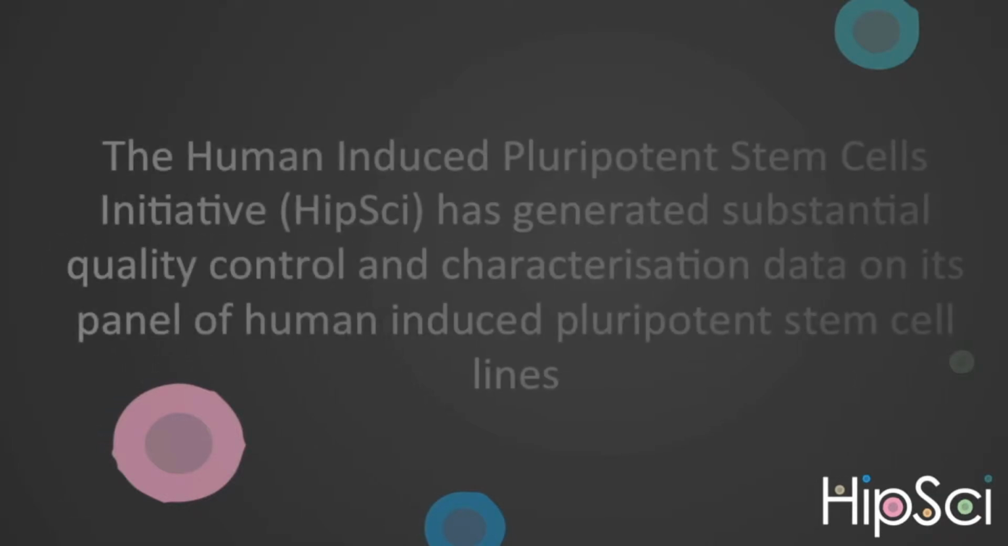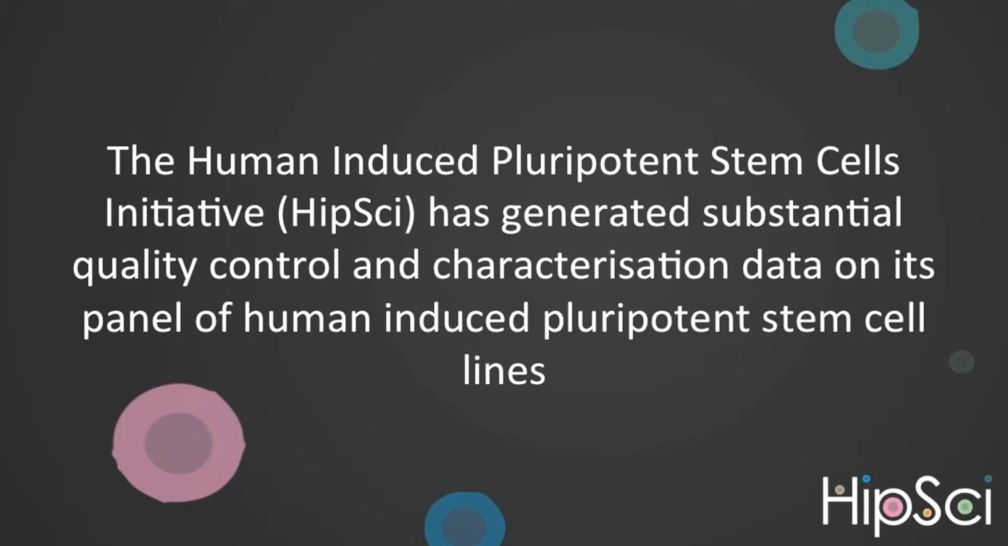The Human Induced Pluripotent Stem Cell Initiative, HipSci, has generated substantial quality control and characterisation data on its panel of human-induced pluripotent stem cell lines. All assay data are available to scientists, but some data are subject to access restrictions. This video and its accompanying document explain how scientists can apply for access to managed data.